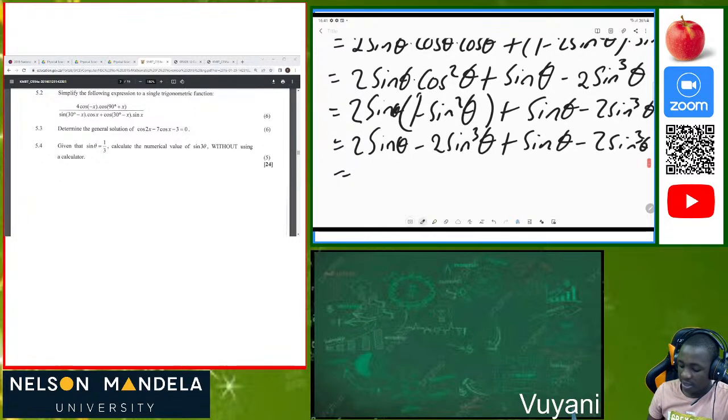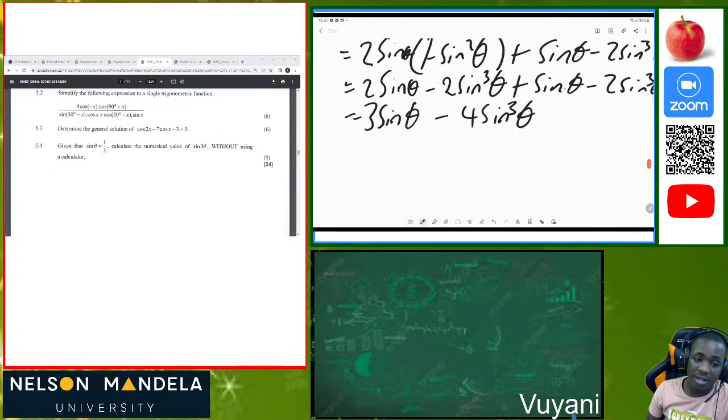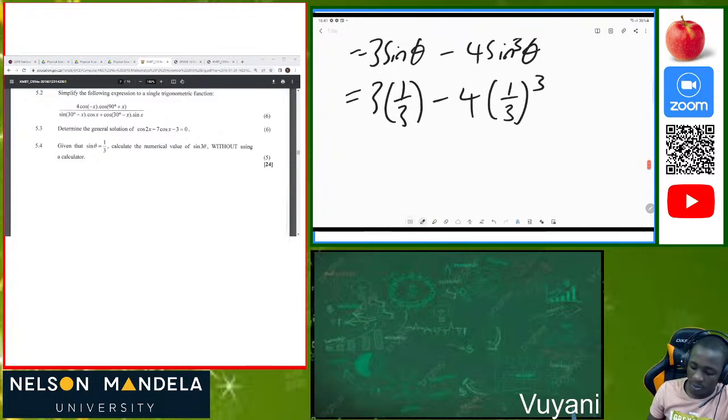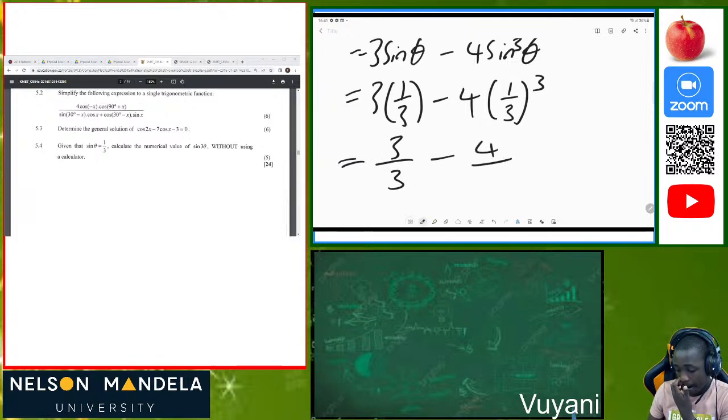Then now we can see that 2 sine theta plus sine theta is 3 sine of theta, and we can also see that -2 minus 2 is -4 sine cubed of theta. And what were we told? We were told that sine theta is equal to 1/3. So we have 3 times 1/3 minus 4 times (1/3) cubed. Then now we can solve using our calculator. That's 3/3 minus 4/9.